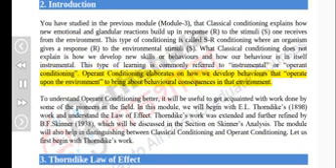Operant conditioning elaborates on how we develop behaviors that operate upon the environment to bring about behavioral consequences in that environment. To understand operant conditioning better, it will be useful to get acquainted with work done by some of the pioneers in the field. In this module, we will begin with E. L. Thorndike's 1898 work and understand the law of effect. Thorndike's work was extended and further refined by B. F. Skinner, 1938, which will be discussed in the section on Skinner's analysis. The module will also help in distinguishing between classical conditioning and operant conditioning. Let us first begin with Thorndike's work.